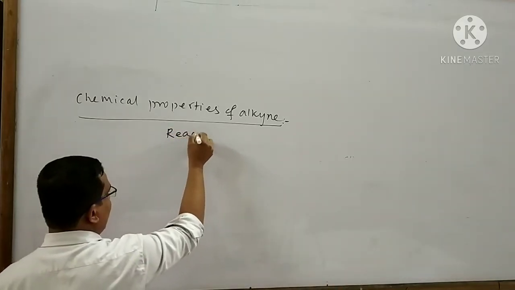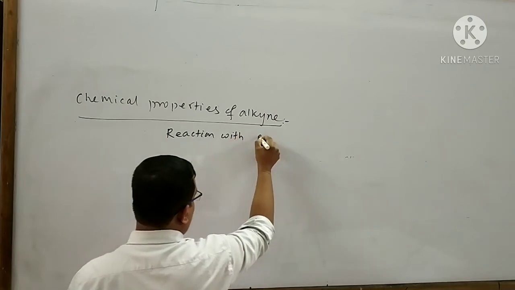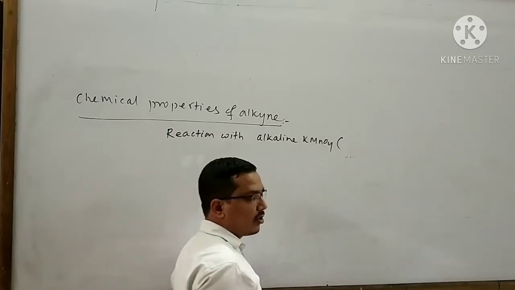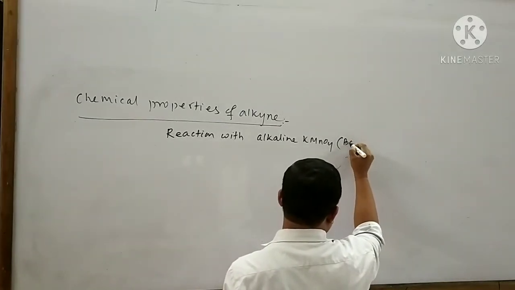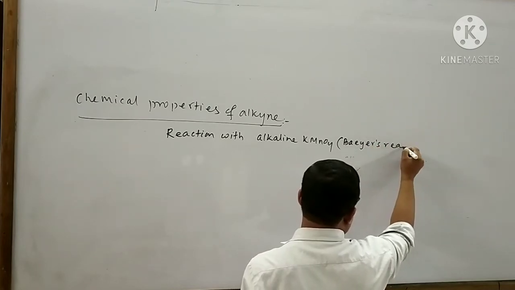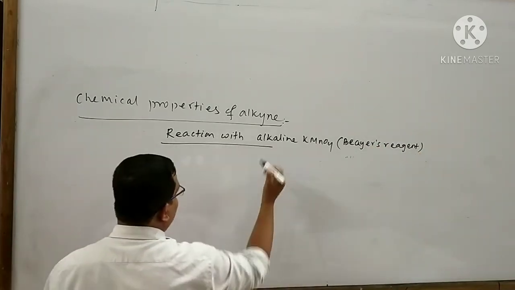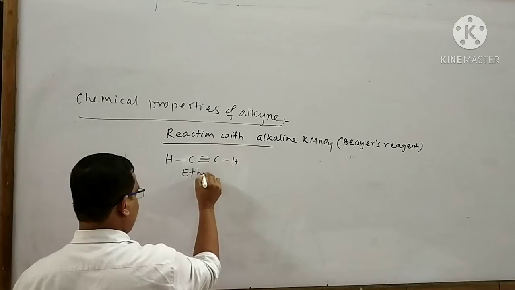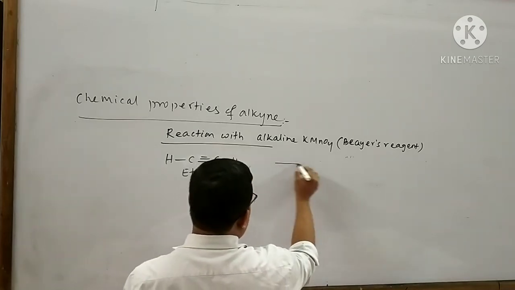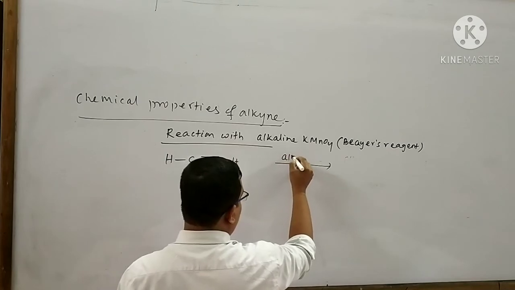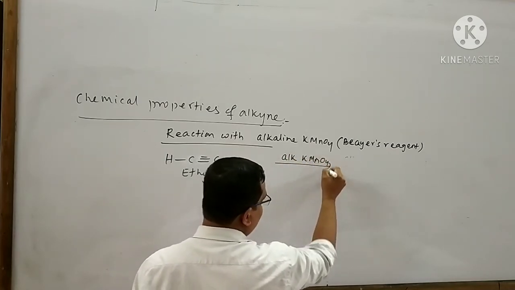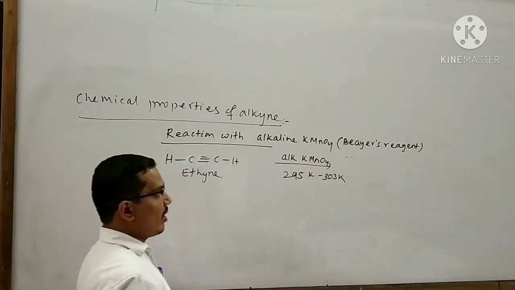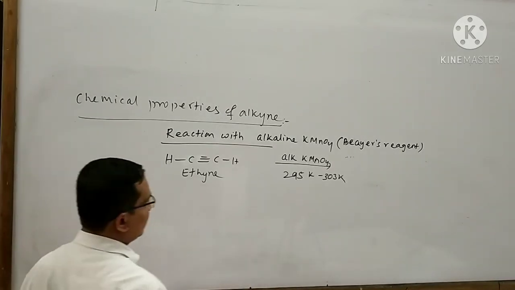Next I will explain about the reaction with alkaline KMnO4. Alkaline KMnO4 is called Baeyer's reagent. Take an example of an alkyne. The name of this compound is said to be ethyne. When ethyne is subjected to reaction with alkaline KMnO4 at 295 Kelvin to 303 Kelvin, then what will happen? Oxidation of ethyne takes place.